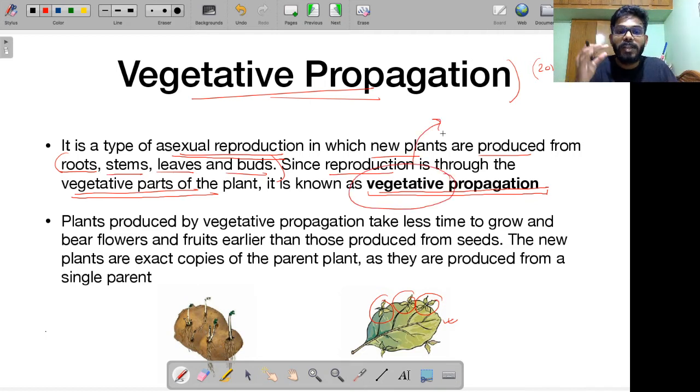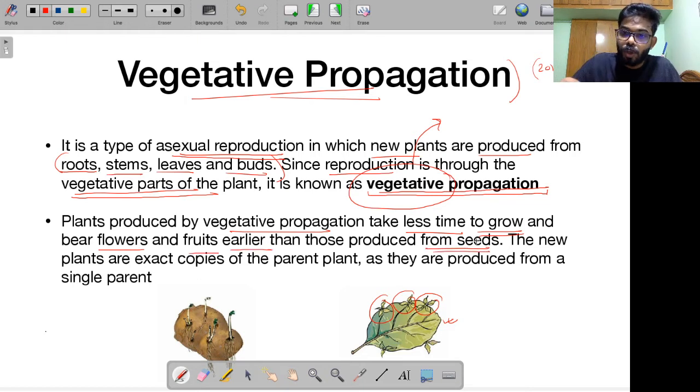Something special about vegetative propagation is that plants produced by vegetative propagation take less time to grow. They mature faster. That's an advantage. They can bear fruits and flowers earlier than those produced from seeds.